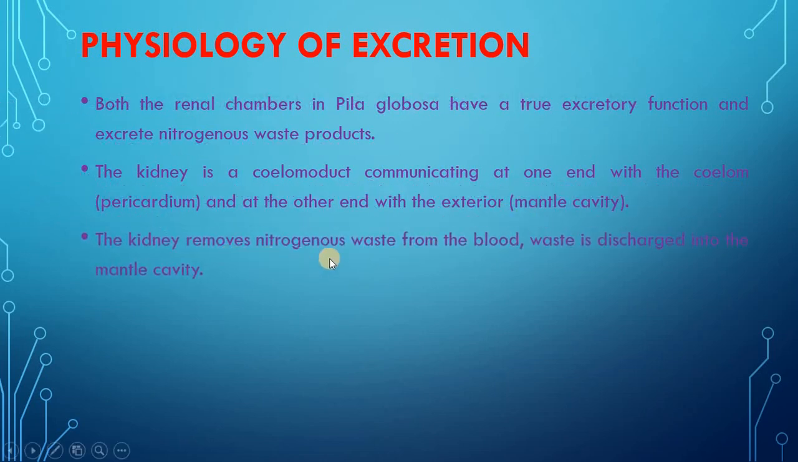The kidney removes nitrogenous waste from the blood. Waste is discharged into the mantle cavity. Owing to a single external opening, the excretory products from the posterior chamber are collected and emptied into the anterior chamber, from where they are discharged into the pallial cavity through the external renal opening.